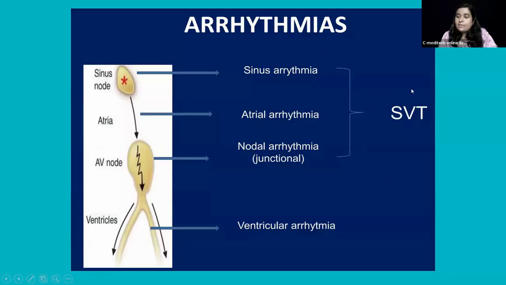So all together, it can be caused at what? Supraventricular tachycardia. Supra means above the ventricle, tachycardias. Okay, and in the ventricles, it will cause the ventricular arrhythmia, or ventricular tachycardia or bradycardia, whatever it is.